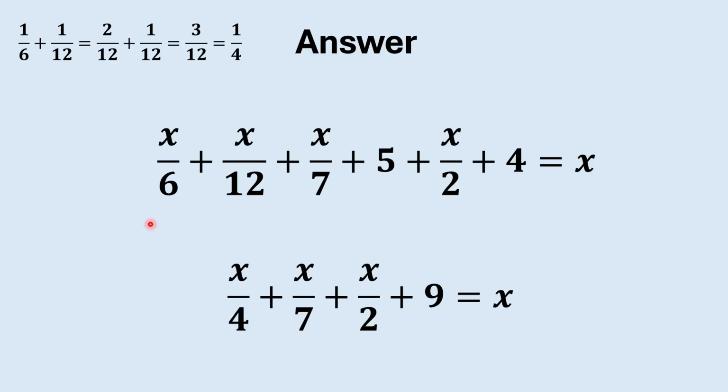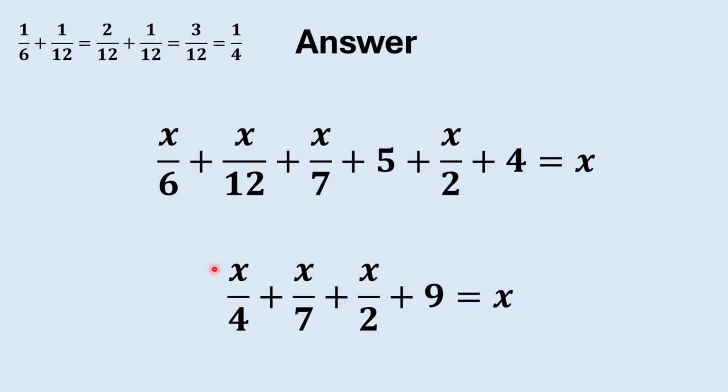And then plus x over 7 plus x over 2, and we can merge 5 and 4 into 9, plus 9 is equal to x. So now we only need to combine these 3 smaller fractions. And then we need to find the smallest common multiple of these 3 numbers, which is very easy, it should be 28. And then we can convert these 3 fractions individually to make their denominator 28.